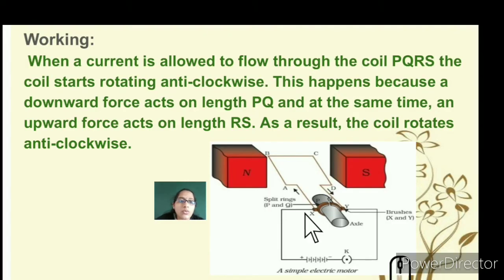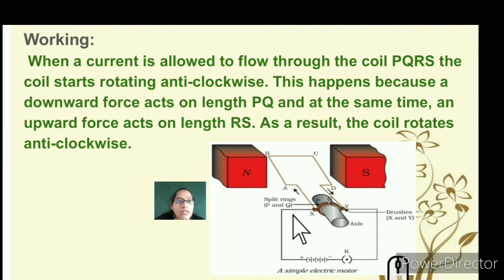So let's understand how the motor works now. When a current is allowed to flow through the coil PQRS, the coil starts rotating anti-clockwise. This happens because a downward force acts on length PQ, and at the same time an upward force acts on RS.